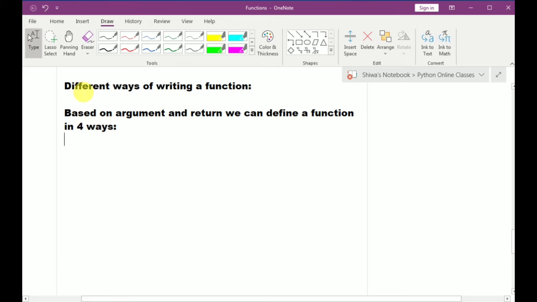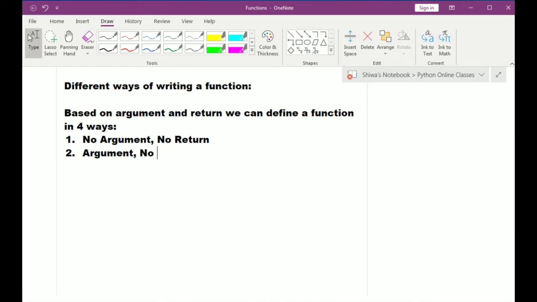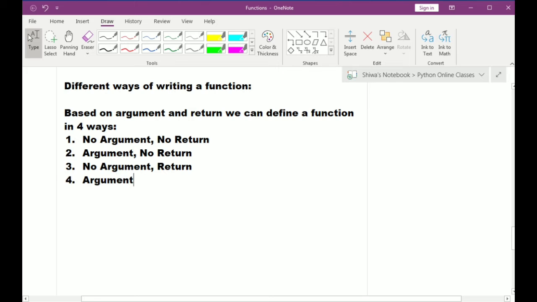The first method is no argument, means no parameters are there, and no return. Second way is argument, no return. Third one is no argument but return. Fourth one is argument and return. So based on argument and return, we can define a function in these 4 ways.